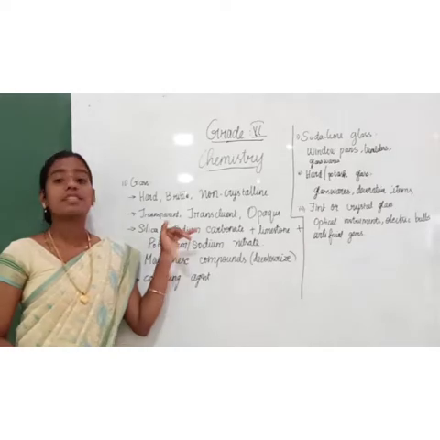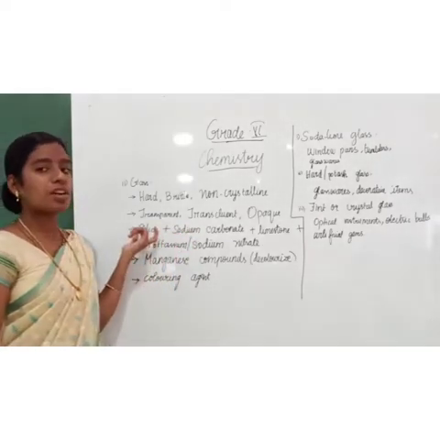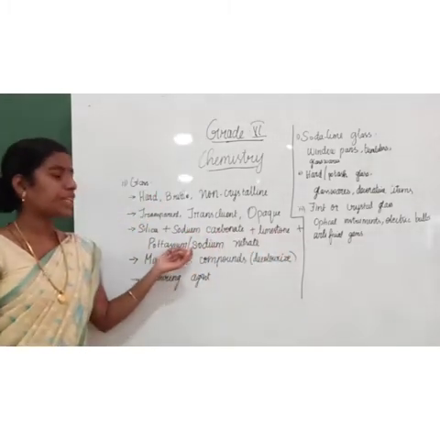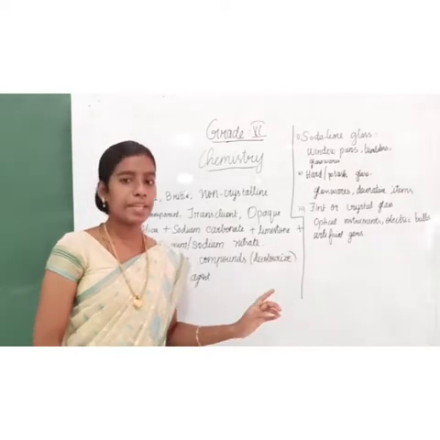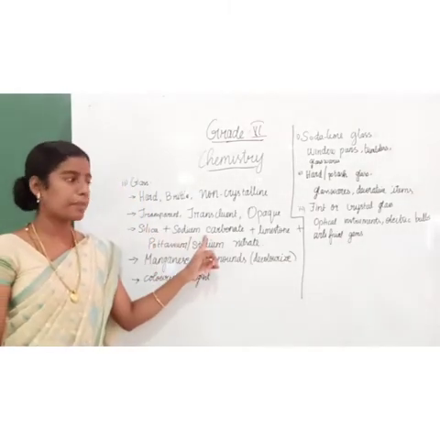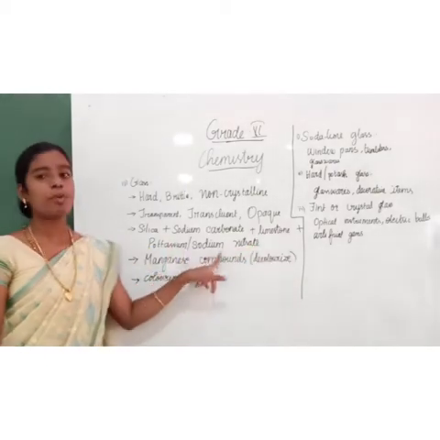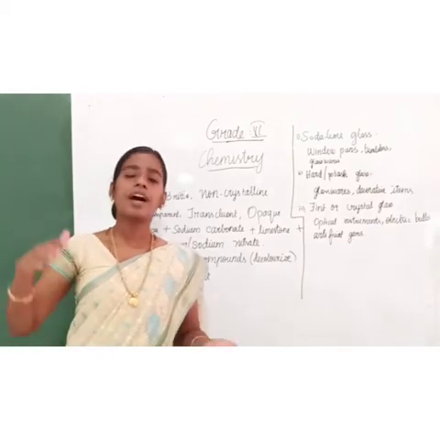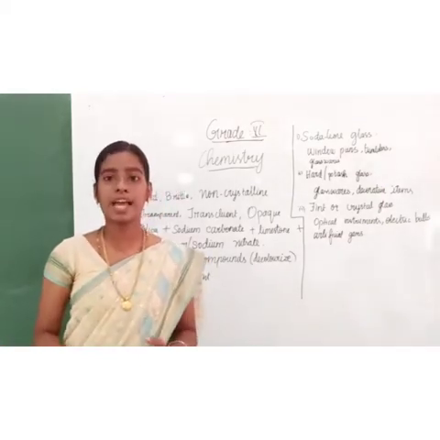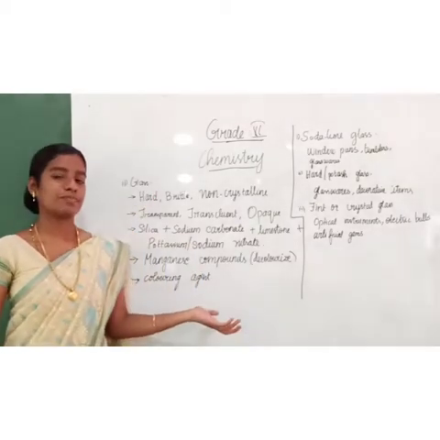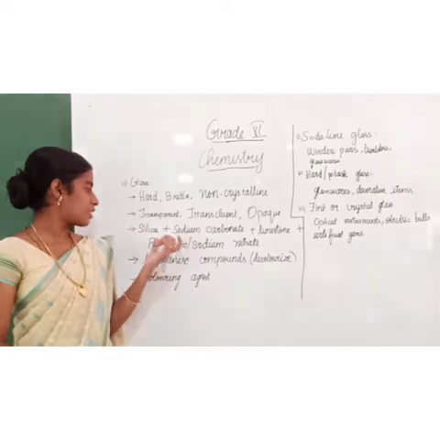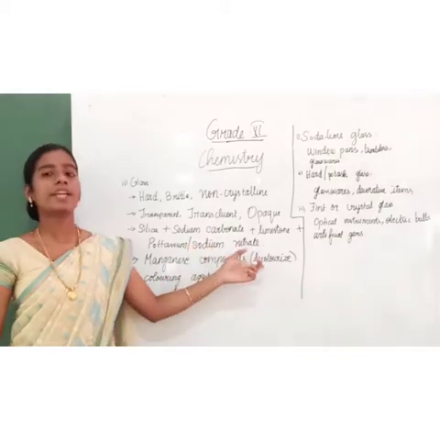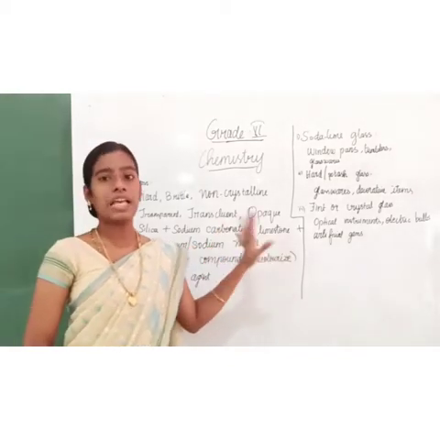Then glass is made up of a combination of silica, sodium carbonate, limestone, and potassium or sodium nitrate. I repeat: silica, sodium carbonate, limestone and potassium or sodium nitrate. We have to take all these materials and heat them at high temperature. When we heat them at high temperature, you can get glass. I repeat once again: silica, sodium carbonate and limestone with potassium or sodium nitrate. If you heat them at high temperature, you can get glass.